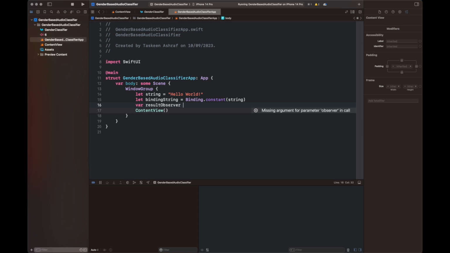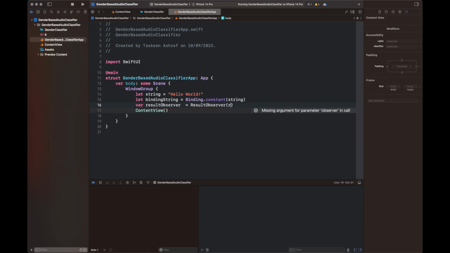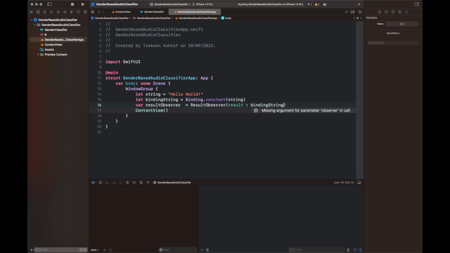So here I'm going to update the struct GenderBasedAudioClassifierApp, which will be the main struct of your app. I have added a static string, converted it into a binding string, and then created an object of result observer and passed it to the content view, because without this observer object we will not be able to call our content view. So now the code is complete, and let's run the code.